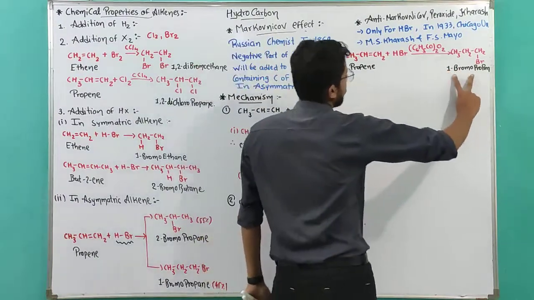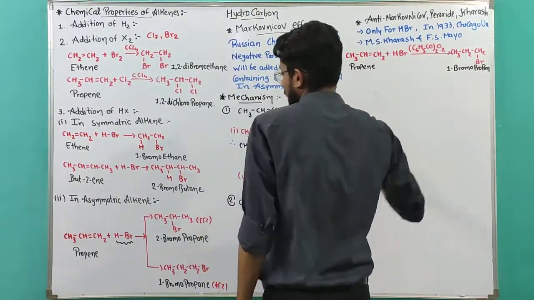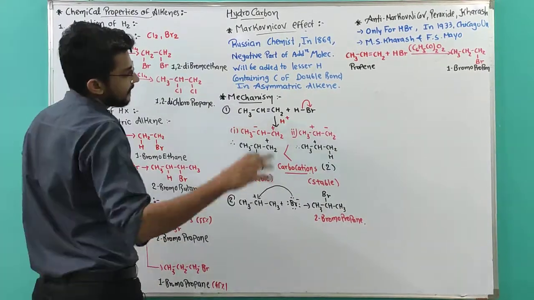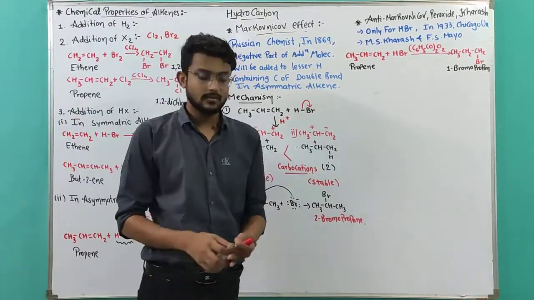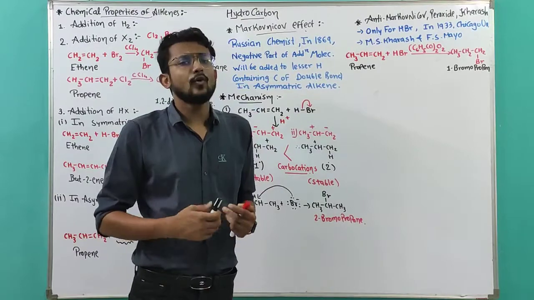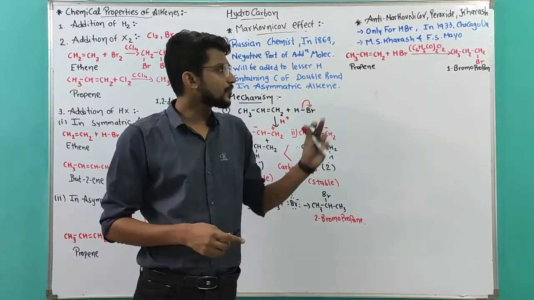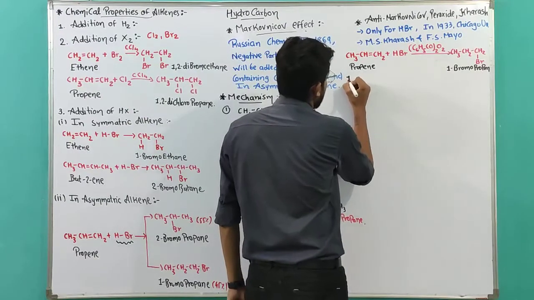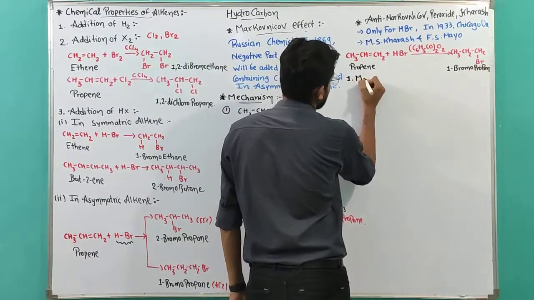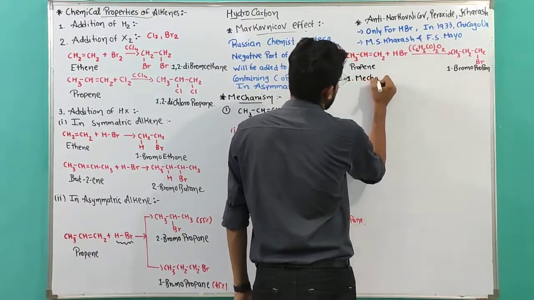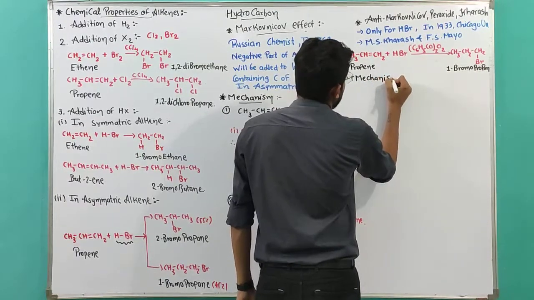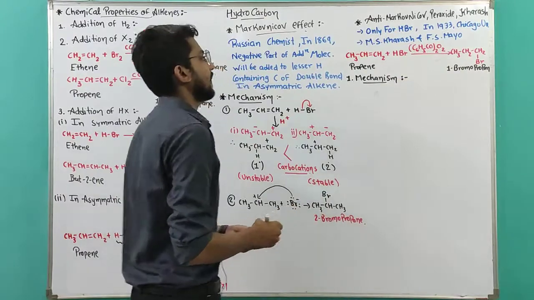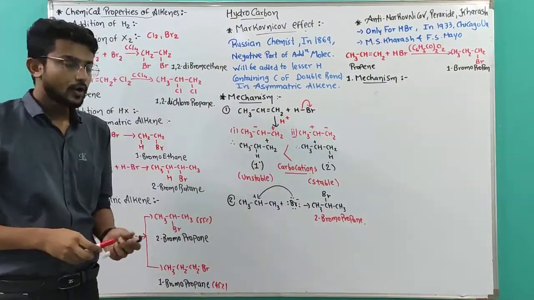It gives me 1-bromopropane as the major product, and 2-bromopropane will be the lesser amount. So what happens over here? Why is it opposite of Markovnikov? Let's discuss the mechanism of it: the mechanism of the Kharasch effect, peroxide effect, or anti-Markovnikov rule.